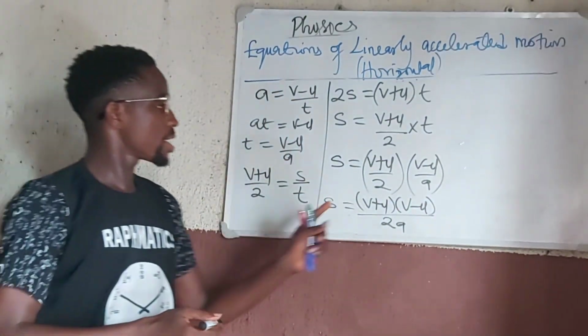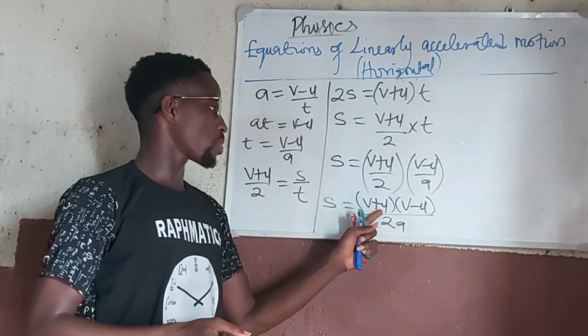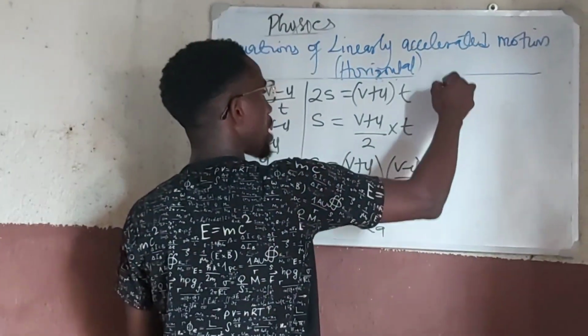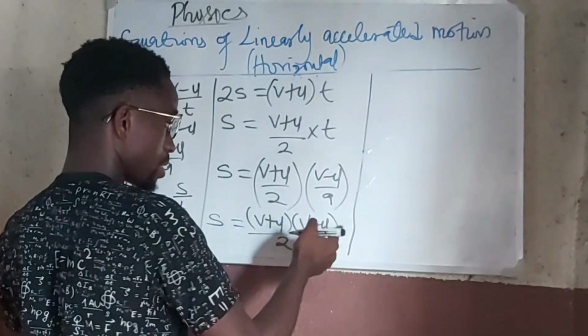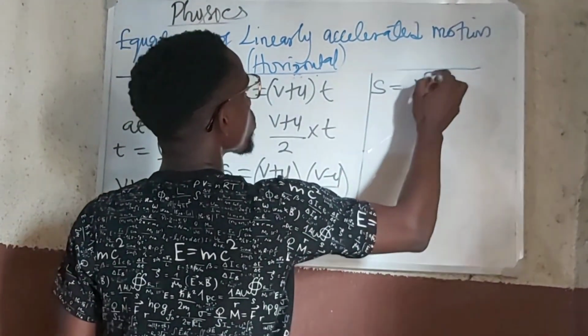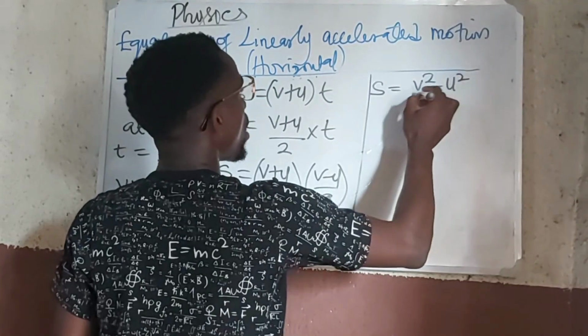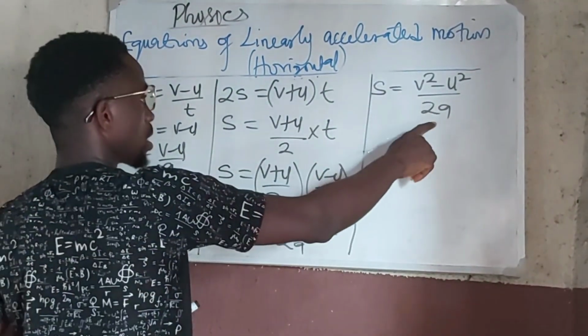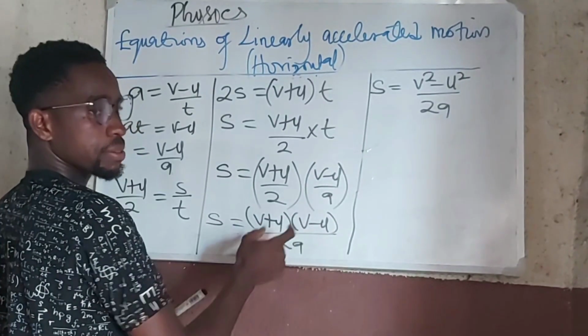Now this is a difference of 2 squares. V plus u multiplied by v minus u is a difference of 2 squares. So when you open that bracket, s is going to be v squared minus u squared all upon 2a, right? That's the value of this opening bracket.